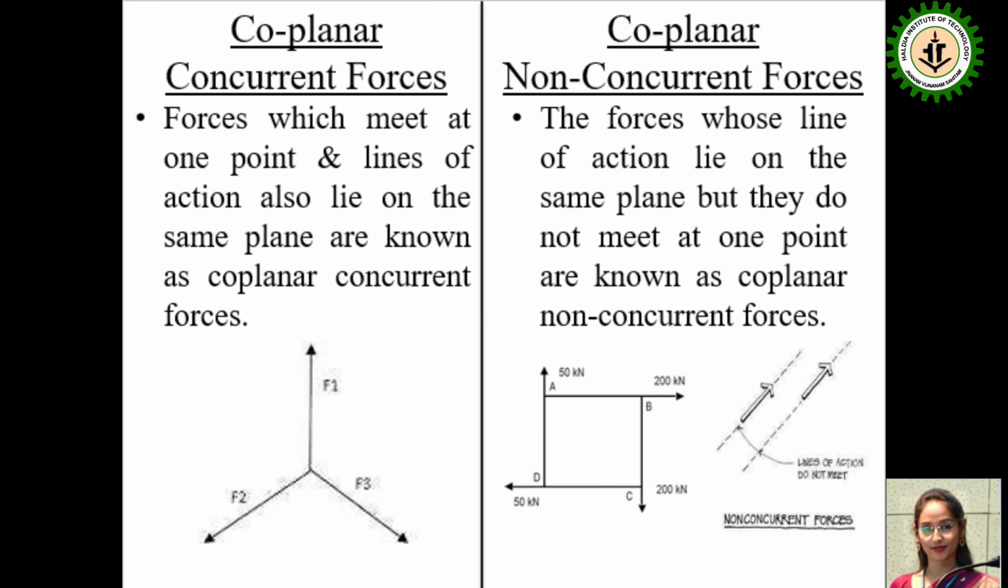Now, coplanar non-concurrent forces. From the title, it can already be understood. Coplanar means all the forces will be in the same plane, but non-concurrent means the forces will not go through the same point. The forces whose lines of action lie on the same plane, but do not meet at one point, are known as coplanar non-concurrent forces. Here are examples of such forces. You can see them in the image.